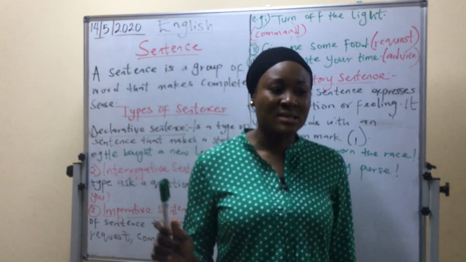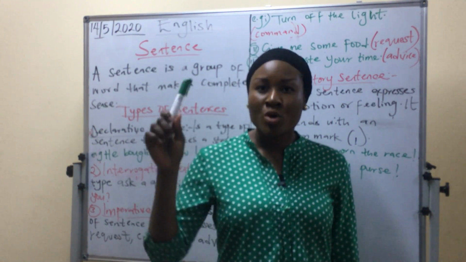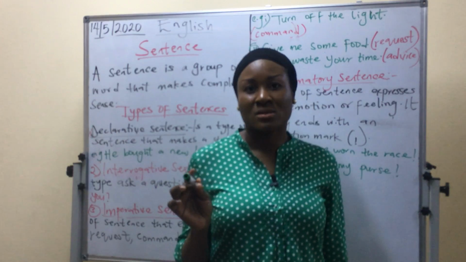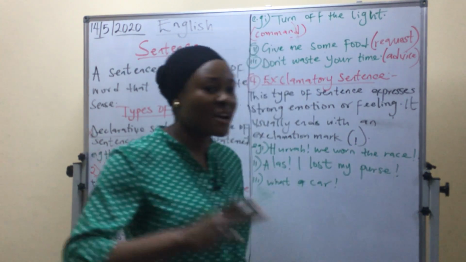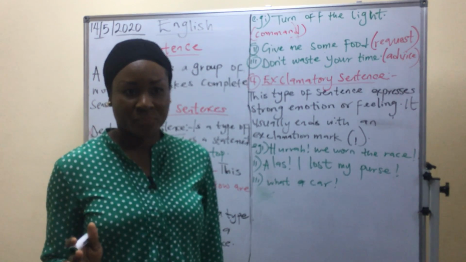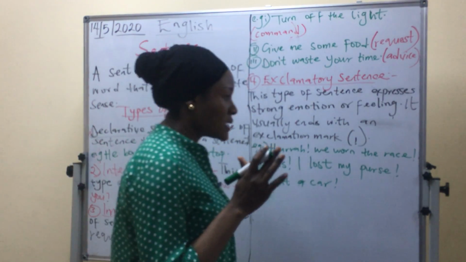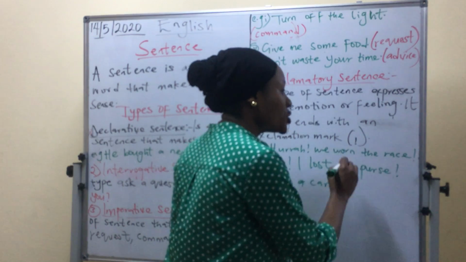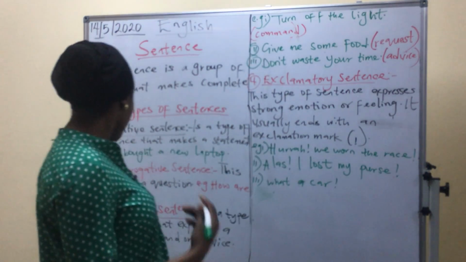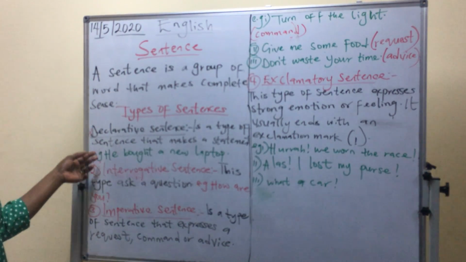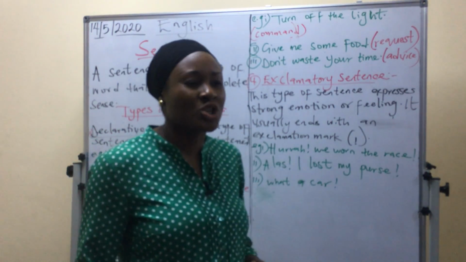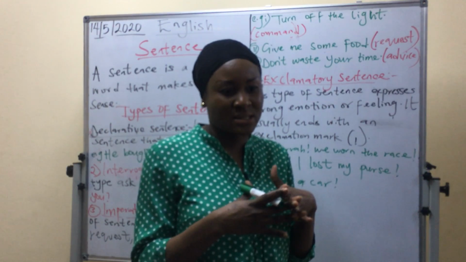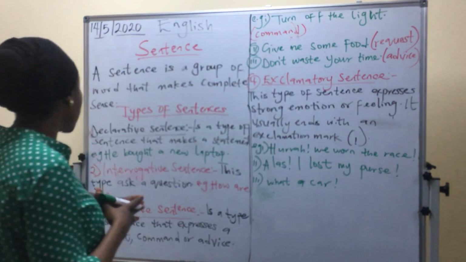Like the first example I used, I am going to school. It's a statement. You have made a statement. The book is on the chair. You have made a statement. She is writing on the board. You have made a sentence. Like the example we have here, he bought a new laptop. So a declarative sentence just makes what? Statements. That's what we call it, declarative.